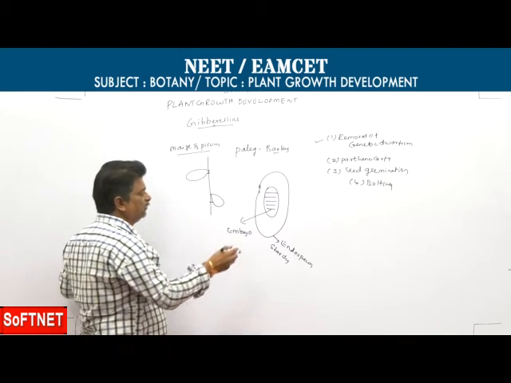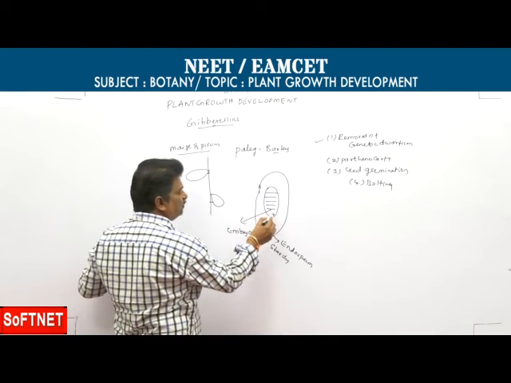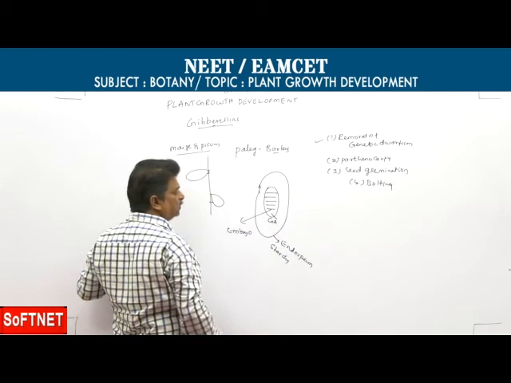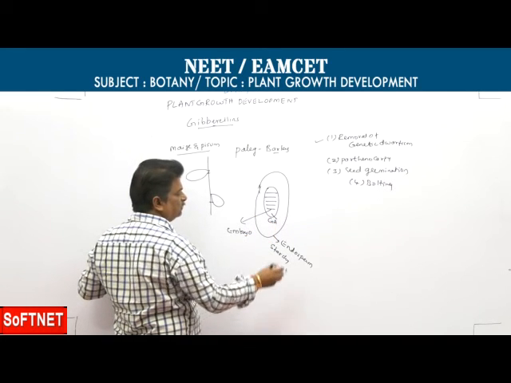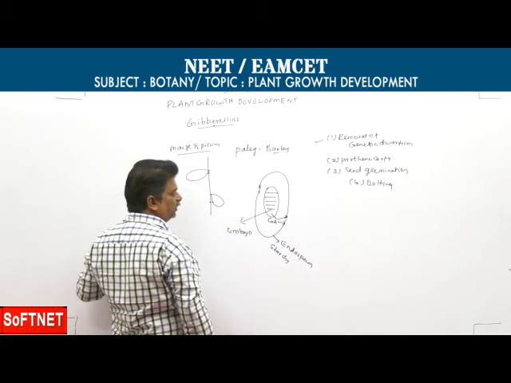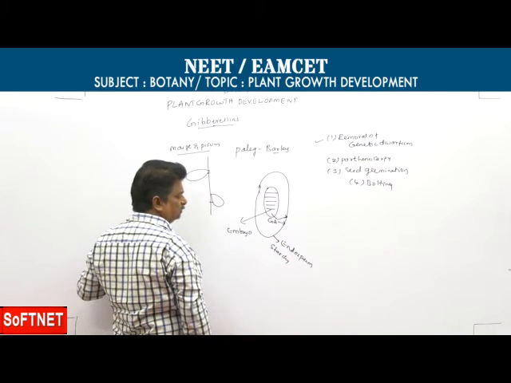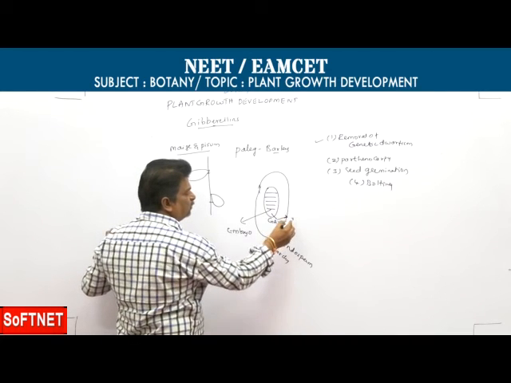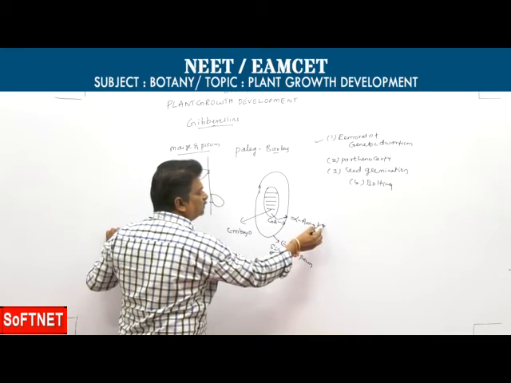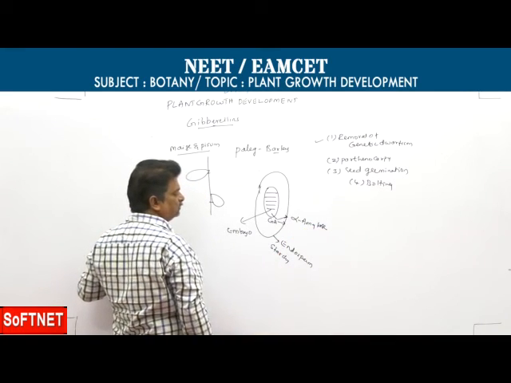That is why, at the time of seed germination, the embryo produces gibberellins, and these gibberellins enter the endosperm and induce the alpha amylase enzyme.